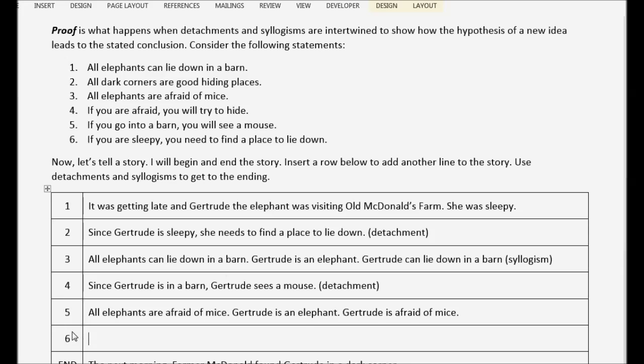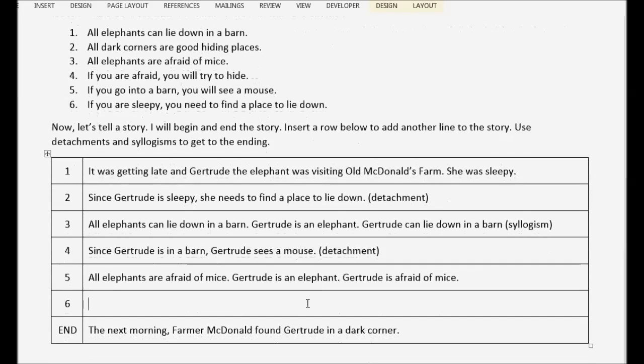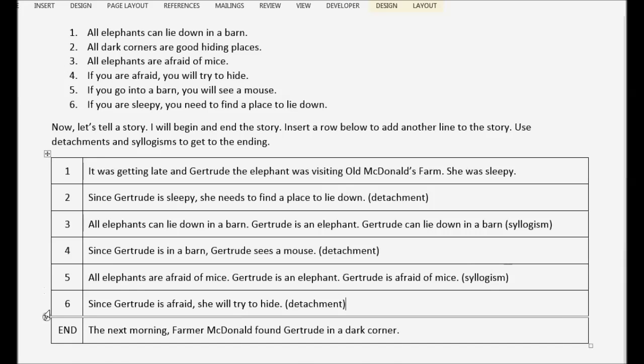So if Gertrude's afraid of mice, what's going to happen? Alright, well, if you are afraid, you're going to try to hide. Since Gertrude is afraid, she will try to hide. That's a detachment. The previous one was a syllogism, just so you know.